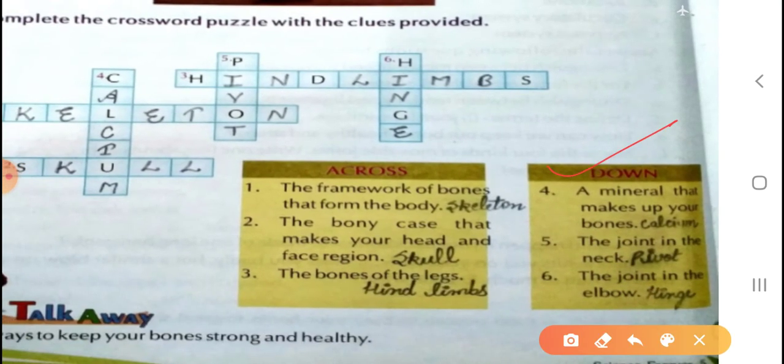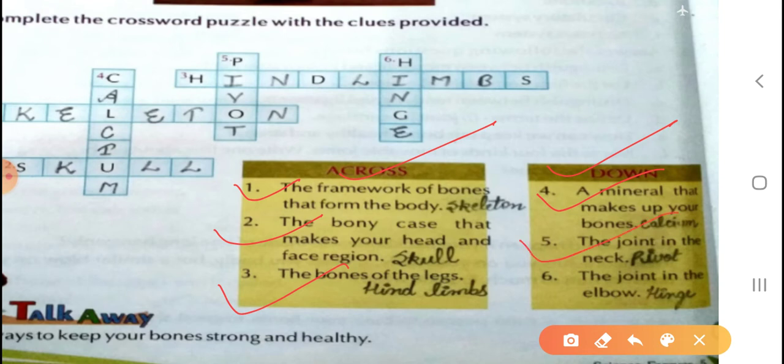Yes, these are the clues: across and downward. Do you understand? First is the framework of bones that forms the body, the skeleton. Second, the case that protects your head and face region, the skull. Third is the bones of the legs, hands and limbs. Have you seen the downward clues? A mineral that makes up your bones: calcium.